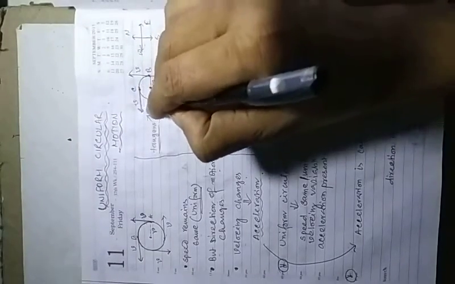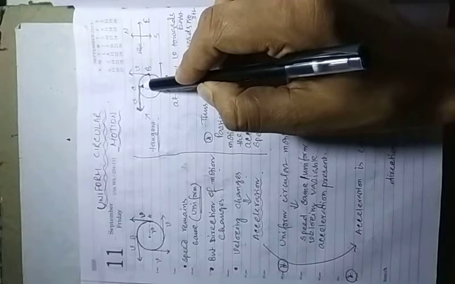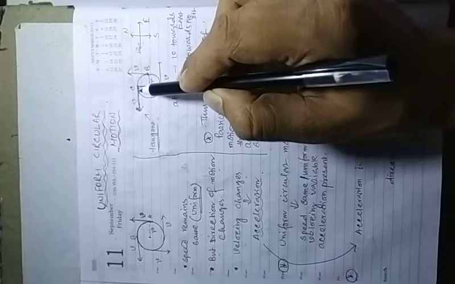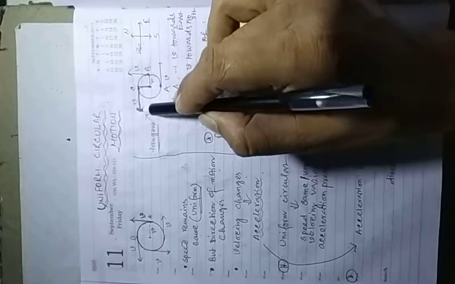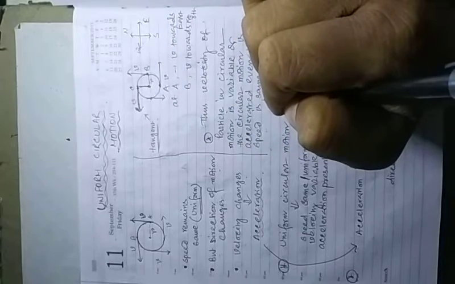So direction changes, now I think you can get the concept. This is called the tangent, and it will always be perpendicular to the radius. The direction of the motion is always perpendicular to the radius, and that is called the tangent. So at any point, listen carefully, the direction of the motion is along the tangent drawn at that point of the circular path.